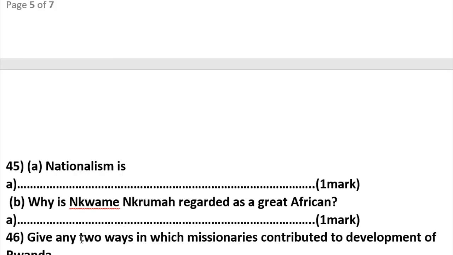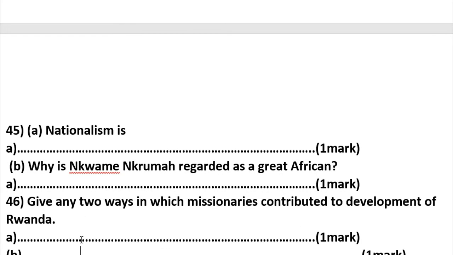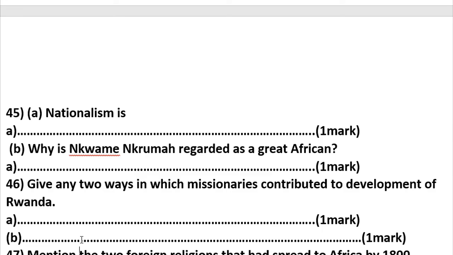And why is Kwame Nkrumah regarded as a great African? Here to this question we can say he fought for the independence of other African countries and advocated for unity of our African countries. He made some advocacy.